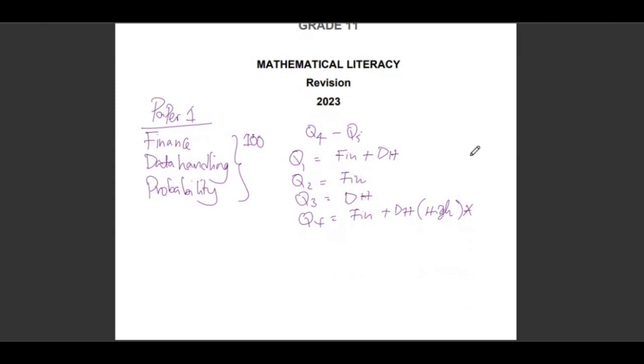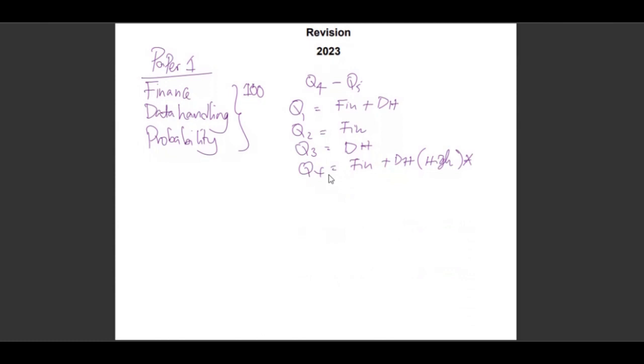All right. When we shall look at finance, we expect you to know the financial documents. These will include the pay slip, the till slip.